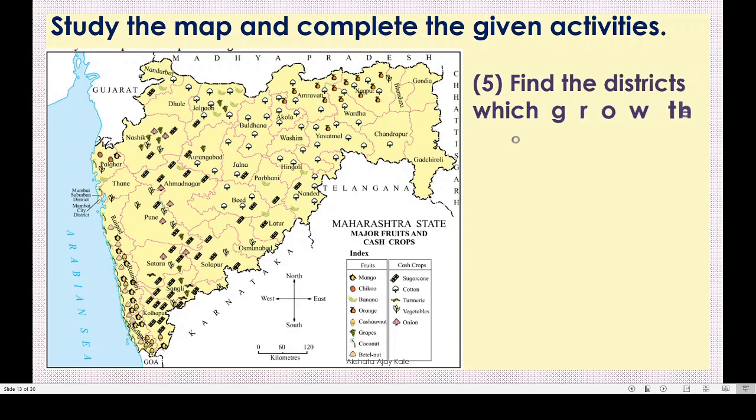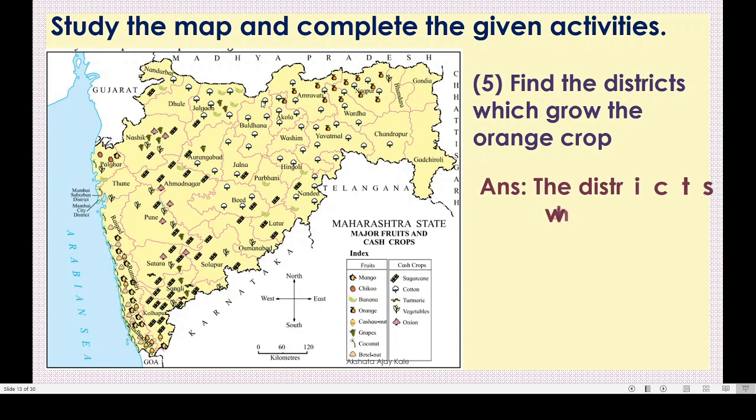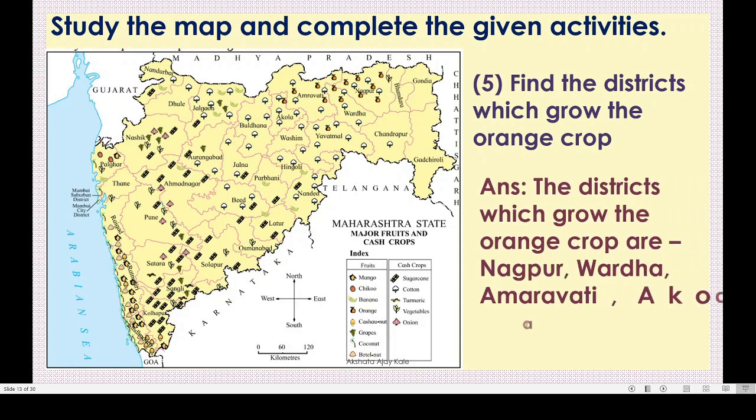Next question is, find the district which grow the orange crop. Again move to index, see the symbol. This is orange color fruit, correct? And here in the map we can see at Nagpur, Amravati, Wardha, Yavatmal and Akola, isn't it? So we will write these names in our answer. The districts which grow orange crop are Nagpur, Wardha, Amravati, Akola and Yavatmal.